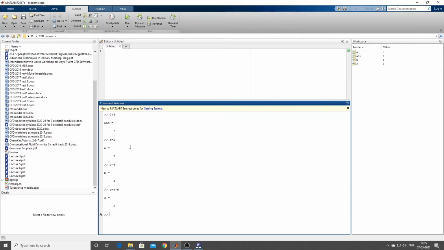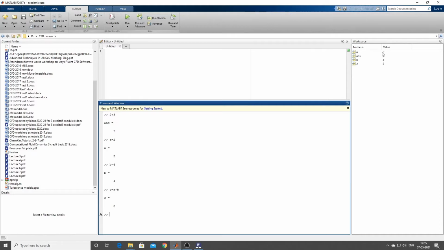Like that you can do a lot of mathematical operations. Any mathematical operation you want, you can do in the command window. The command window is like your calculator screen. When you type something, the answer immediately pops out. Not able to understand? This is what the command window is about, and you can see on the right side here the workspace.